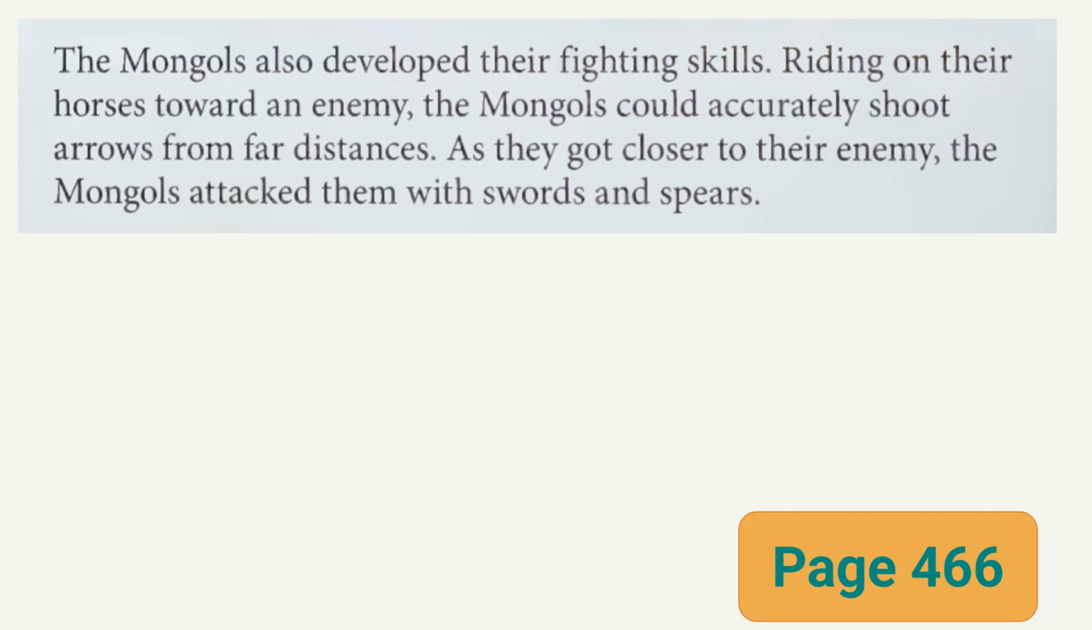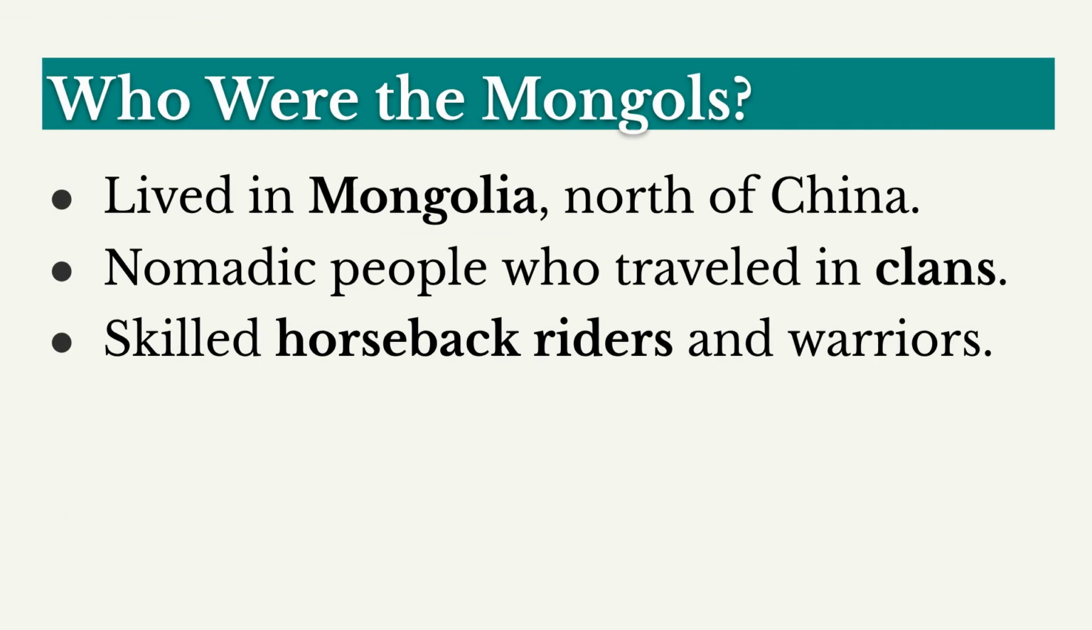The Mongols also developed their fighting skills. Riding on their horses toward an enemy, the Mongols could accurately shoot arrows from far distances. As they got closer to their enemy, the Mongols attacked them with swords and spears. The Mongols lived in Mongolia, were nomadic people who traveled in clans, and were skilled horseback riders and warriors.